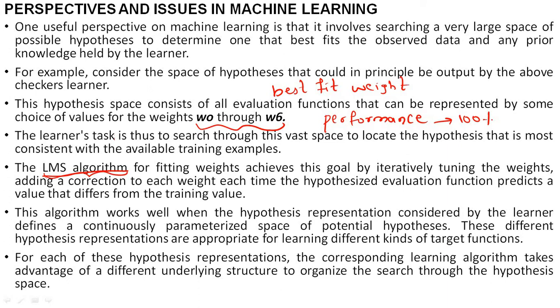Otherwise, if that does not suit or my performance is not increased by taking this LMS algorithm, what I can do is go again to that hypothesis space and search for one more algorithm which will give me the best performance, or the best fit weight. So this is the perspective of the learning algorithm. When we take any new problem, n number of solutions and algorithms exist. Out of those n algorithms, we have to take the best algorithm which increases the performance of our system.